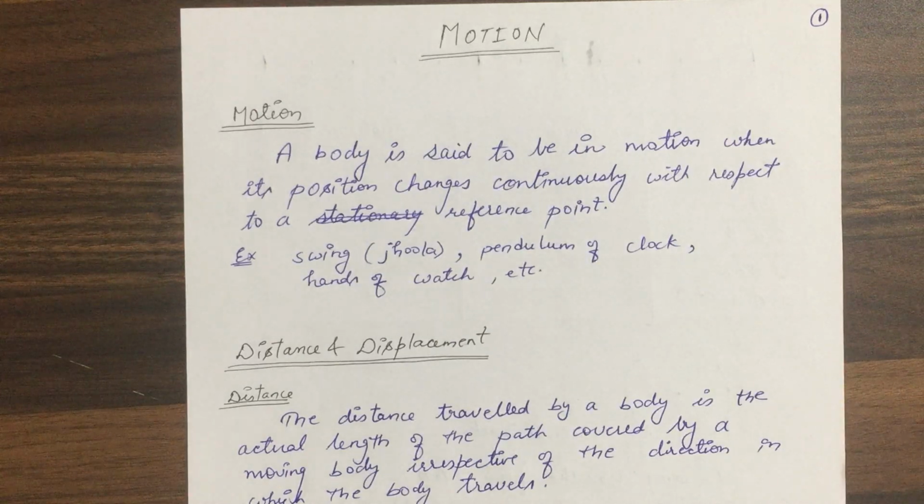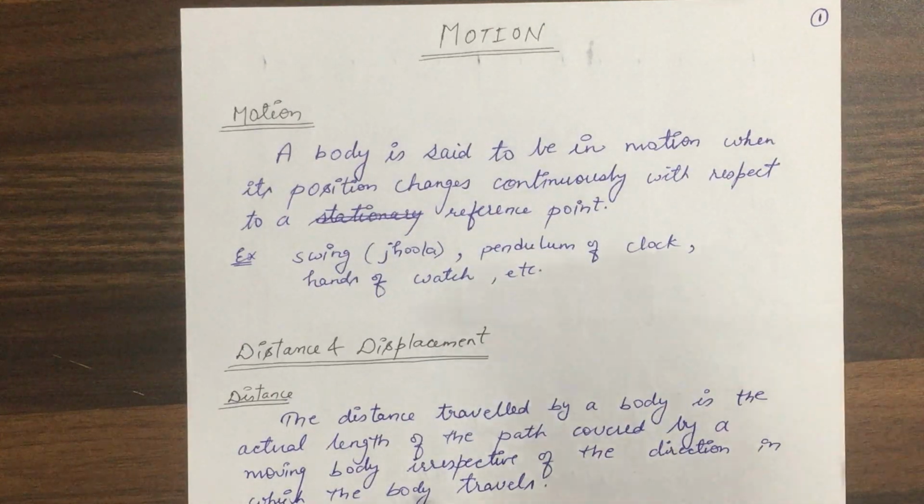Okay, so first of all we should know what is motion. Okay, actually in daily life we are surrounded with motion everywhere. Let us take, when you are talking there is motion of your body. When you ride a bicycle there is again a motion involved. Even in our body there is continuous flow of blood, which means blood is in motion every time. So we are surrounded with motion every time. So let us define what is motion.